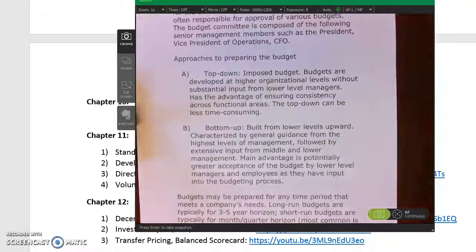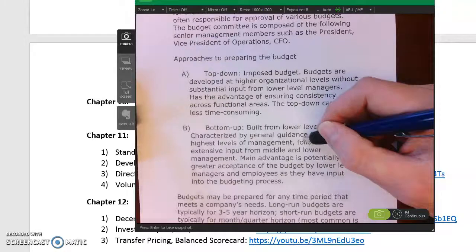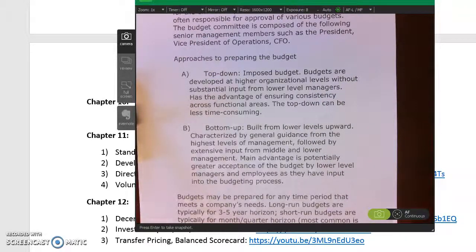Bottom up would be a more participative budget. If I'm the CEO and everybody's in the class where my department heads, I'd go around and ask, well, how much money do you think you can make? And how much money do you think you can make? And you give me your budget. Now, the problem with that process is that if I also hold you accountable for hitting my budget profit number, you're going to give me a lowball number. So there can be a lot of budget slack problems when you get into the bottom-up budget process.